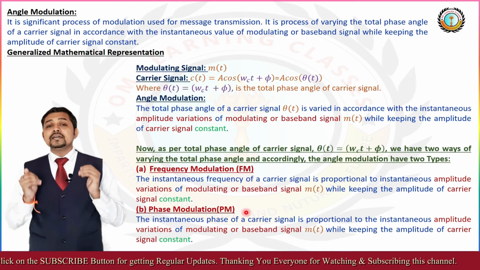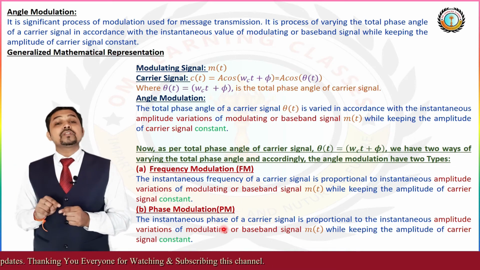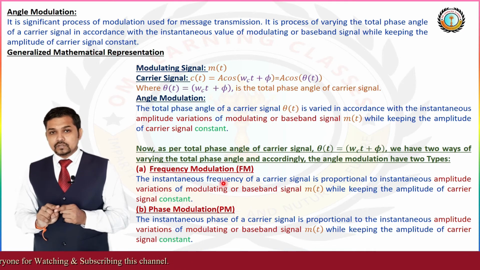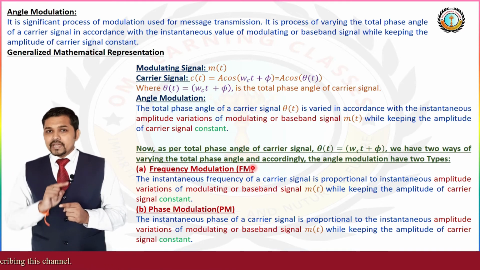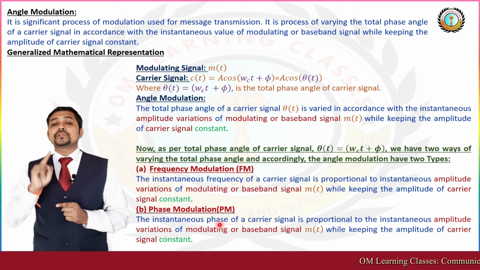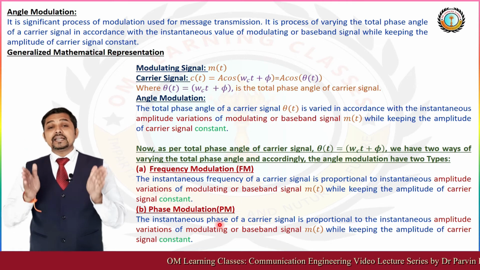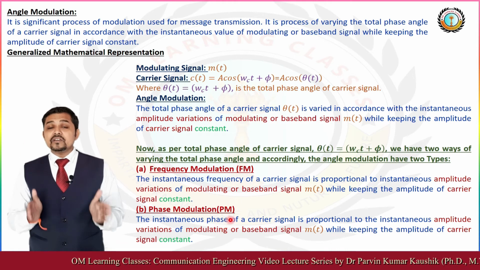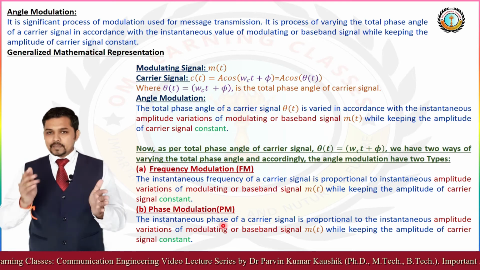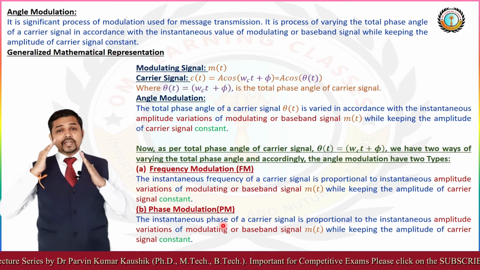So as per the angle modulation, according to the variation of the frequency of the carrier signal, we say it is FM. And if it is variation in the phase of the carrier signal, then we can say that the angle modulation type is phase modulation. So it is totally clear that in angle modulation we have two branches.